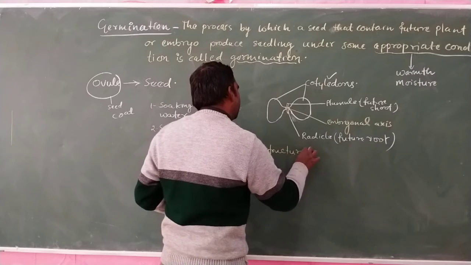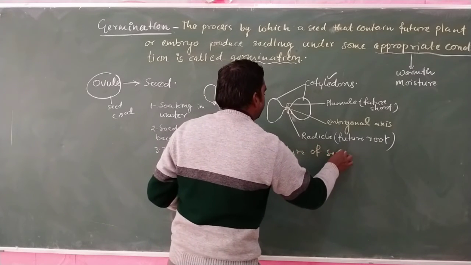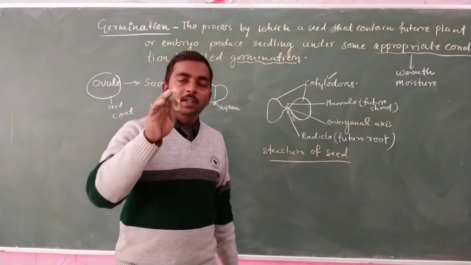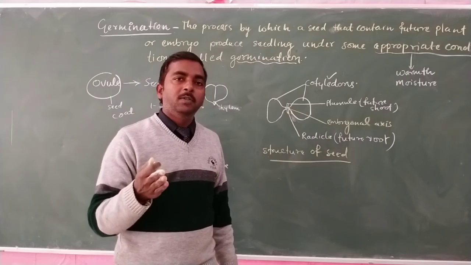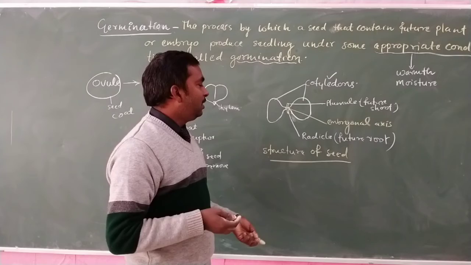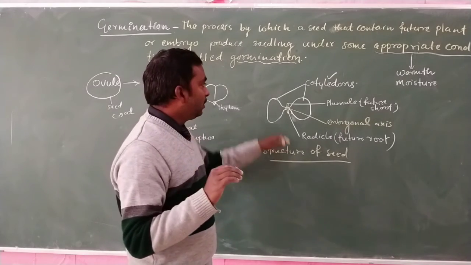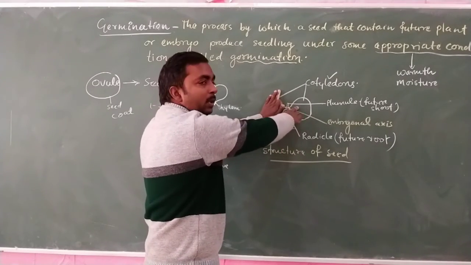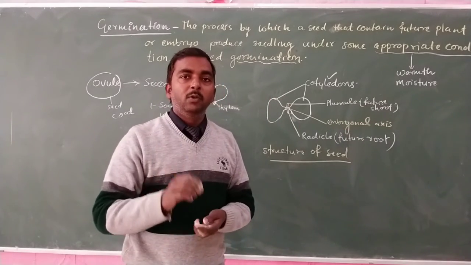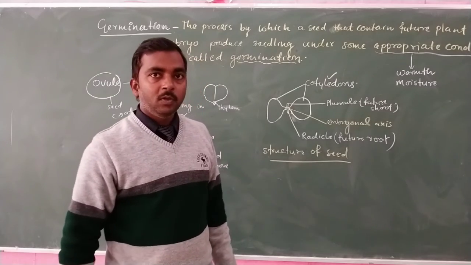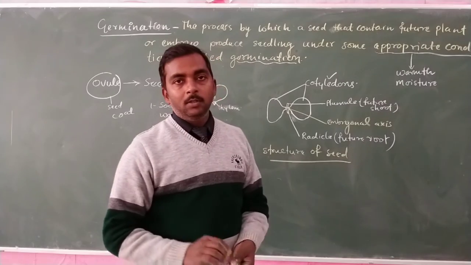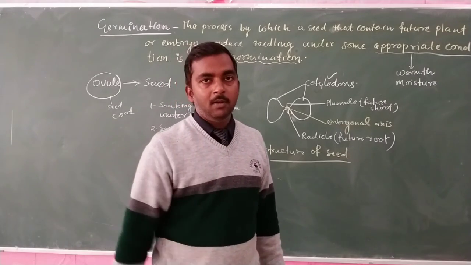So this is all about the process of germination and the structure of seed. This is the structure of a dicot seed. In the case of a monocot seed, we can observe the same kind of structure, but only one cotyledon is present, along with the embryonal axis with its plumule and radicle. So this is all about the germination of seed and the structure of seed.